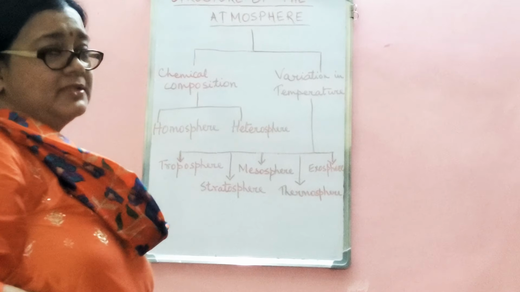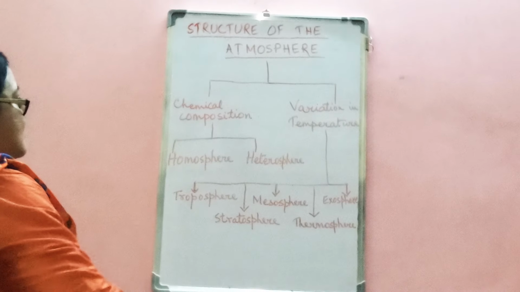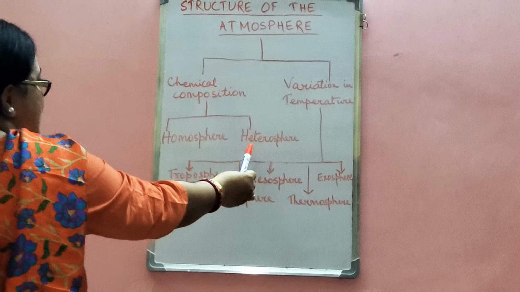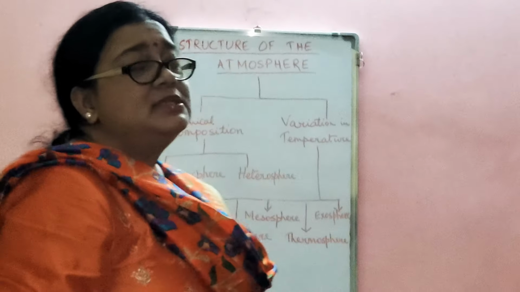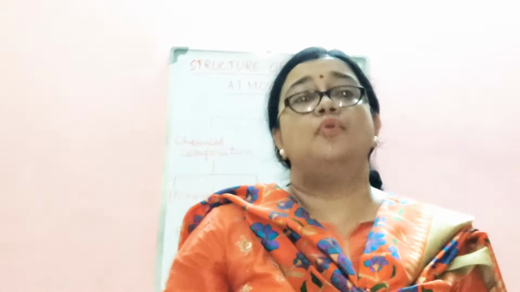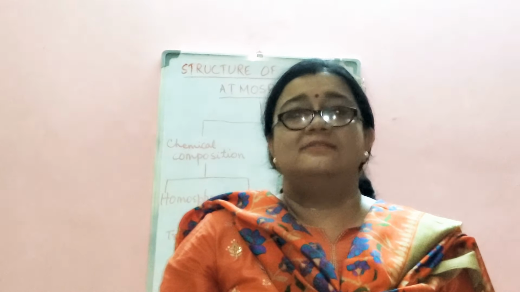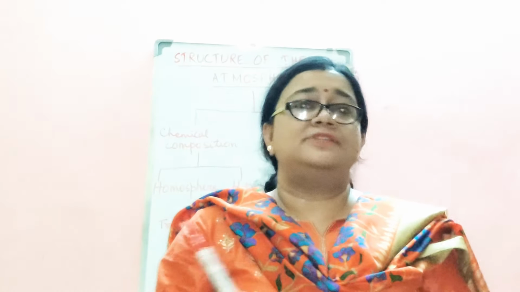Now, on the basis of chemical composition, the atmosphere structure is classified into two segments. One is homosphere and the other one is heterosphere. The etymological meaning of the word homosphere is uniform region, because homo means uniform and sphere means region. And the etymological meaning of the word heterosphere is dissimilar region, because hetero means dissimilar and sphere means region. Now this is the classification of the structure of the atmosphere on the basis of chemical composition.